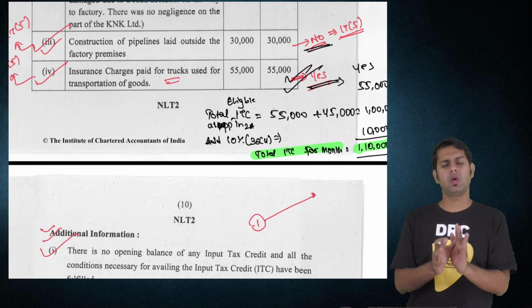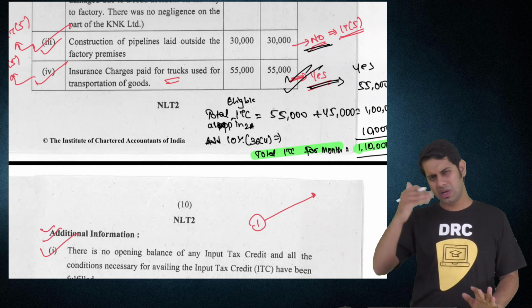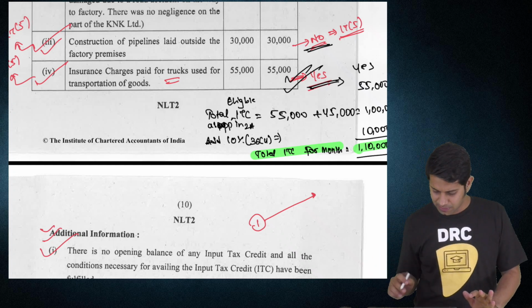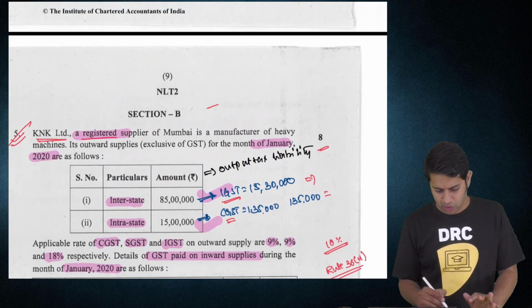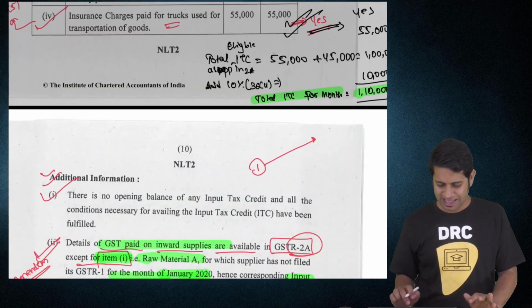If there is a specific question on computation of tax liability only, write the entire provisions of section 49 subsection 5. So I hope you have understood this particular question. Question number 5, the K&K Limited question.